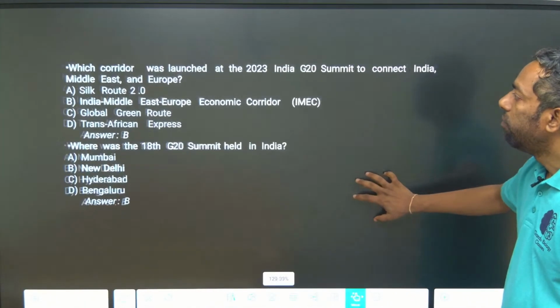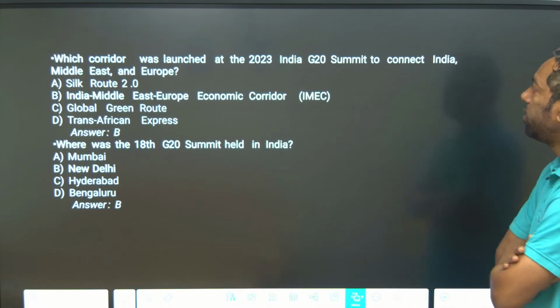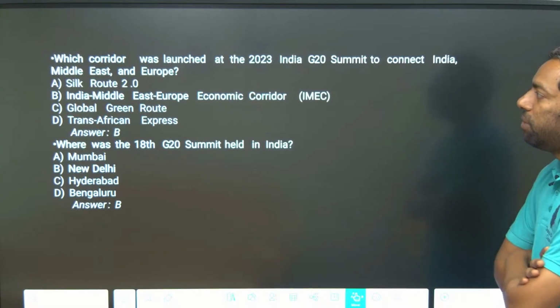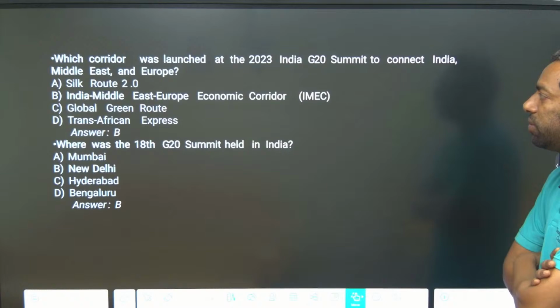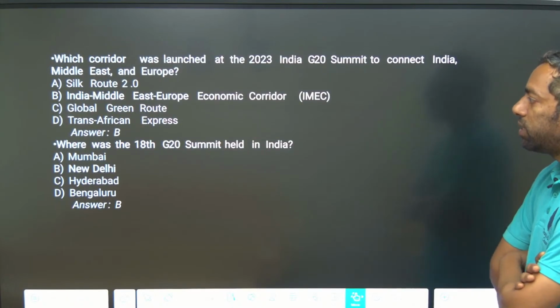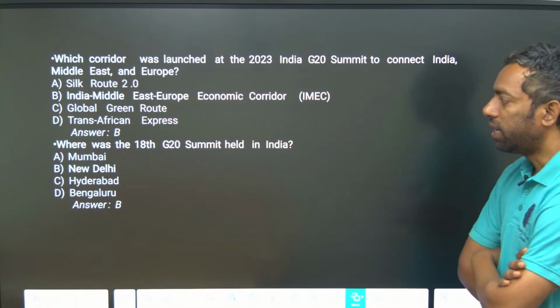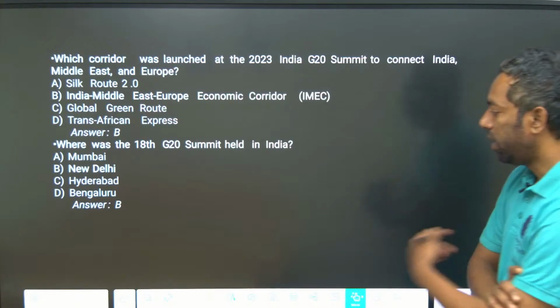Which corridor launched at the 2023 India G20 summit connects India, the Middle East and Europe? The India-Middle East-Europe Economic Corridor, IMEC. Where was the 18th summit held in India? New Delhi.